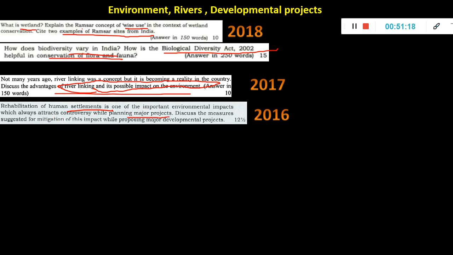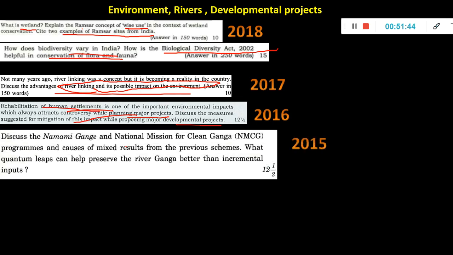This is again environmental impact assessment related, like people will protest because they have to be rehabilitated. If you say we are going to set up an industry or a mine here, you will have to shift the people from there. Discuss the measures suggested for mitigation of this impact while proposing major development projects. When new projects come, that is what you have to discuss.